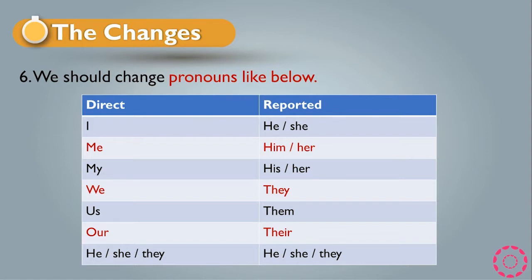Okay, these are the 6 rules, the 6 points that we have to follow in order to change a direct speech to a reported speech. I hope you understand very well. If you don't follow these rules, you will not be able to change a direct speech to reported speech. I hope you understand very well.